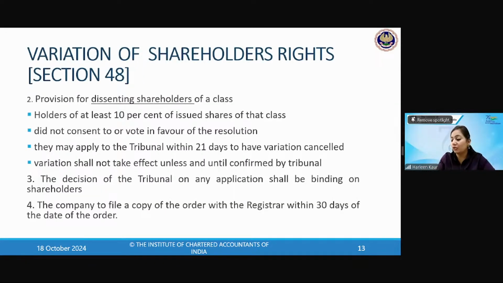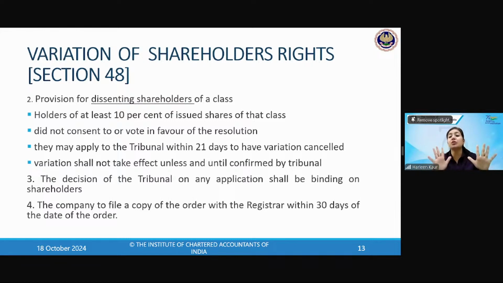So this is how the variation of shareholders' rights actually takes place. Now, who are the dissenting shareholders? Can we give them an exit option? Exit offer is given. Who are the dissenting shareholders? Please tell me, students. Yes, those who don't agree with the variation. Very good, Satya Gupta. Those who are not agreeing. So the provision is for the dissenting shareholders, the ones who are not agreeing. What do you call them in Hindi? Naraz shareholders, those who are not happy with this kind of variation.